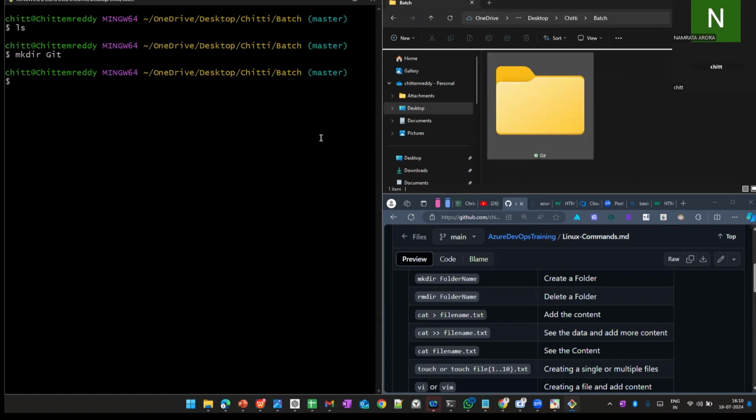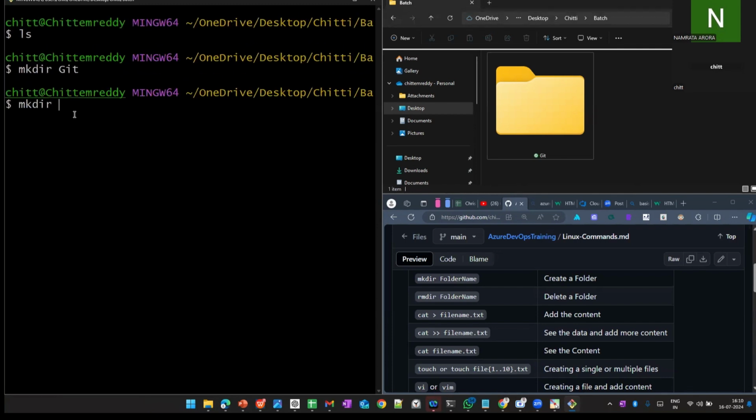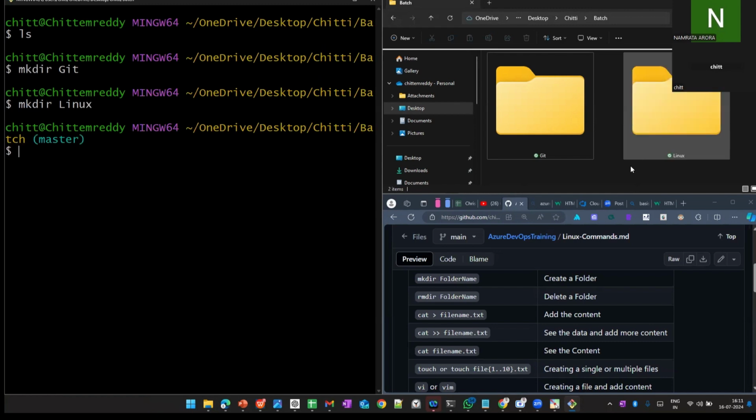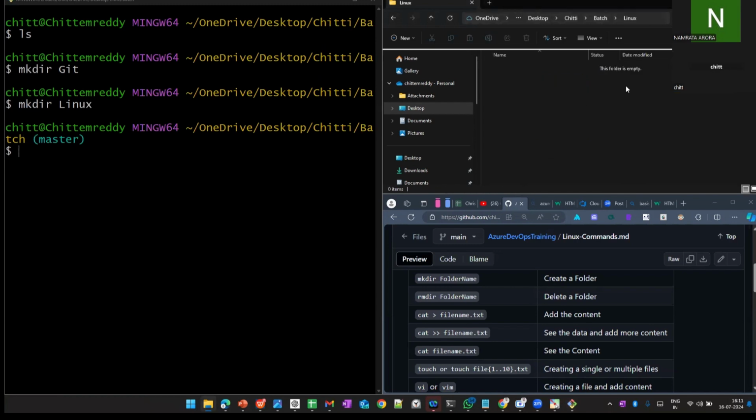Yes, I got it. But I want to create one more folder. I will create one more folder with mkdir. It means make a directory. I want to create another folder, mkdir linux. If you see here, the other folder is also created automatically. If you look inside the linux folder, nothing will be there.